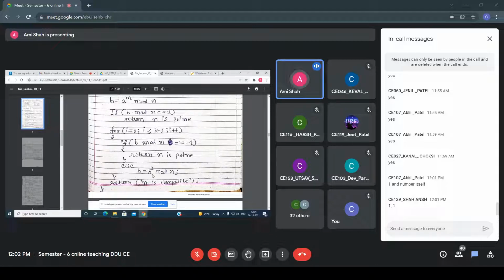Initially, if I put this a raised to m value, I get a raised to 2m. In the next case, I get a raised to 4m, and then a raised to 8m. In each and every case we check whether we are getting minus 1. If at any point we get minus 1, then my algorithm says it is prime. Otherwise, the algorithm says it is composite. Is it clear to you all what I'm trying to say?